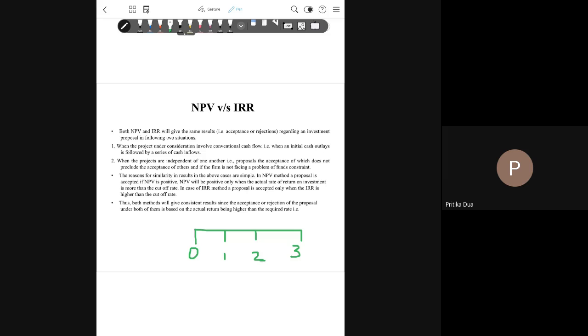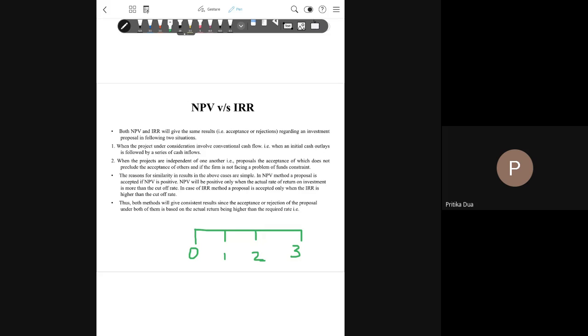The second case where NPV and IRR will give you the same results is the situation where the projects are independent of each other. That is, acceptance of one project does not mean the rejection of the other project.